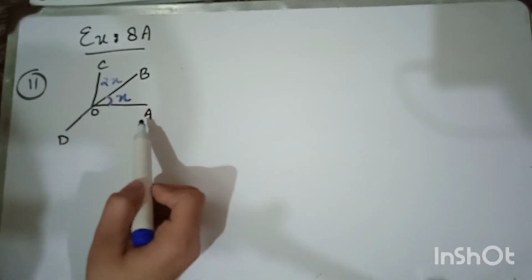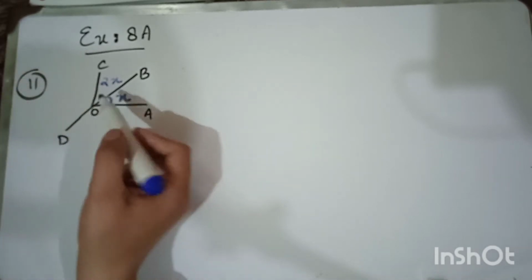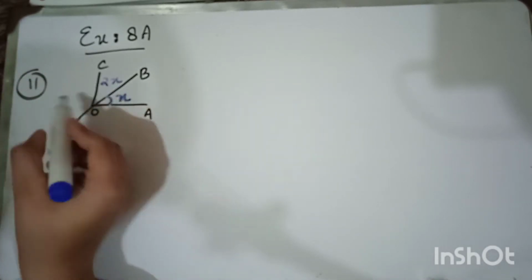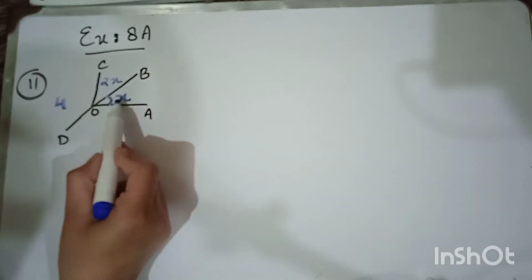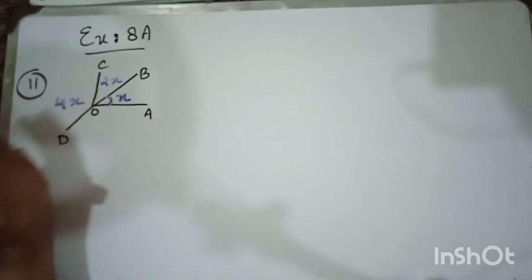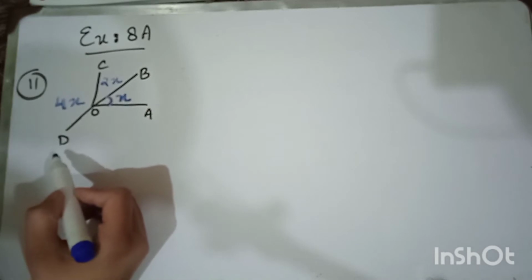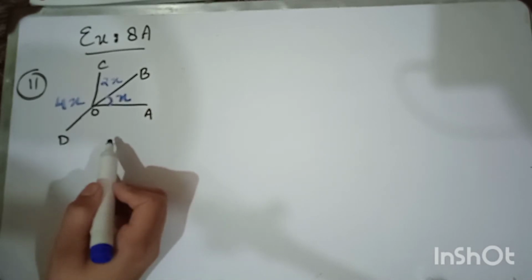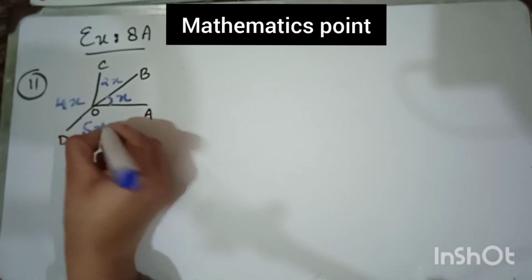COD is 4 times of AOB. COD is just 4 times of AOB. So 4 times, that is, 4 times of AOB. What is the value of AOB? x. 4 times of AOB, so 4x. 5 times of AOB means 5x. The value of DOA is 5 times of AOB, so that means 5x.